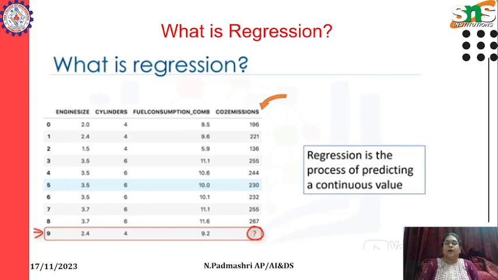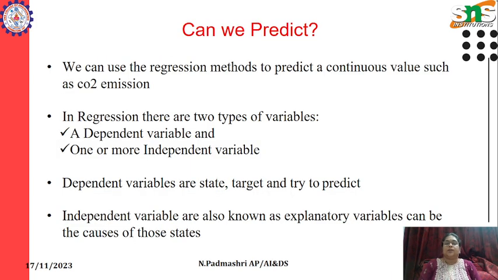Okay, so how to predict this? Based on the previous continuous values of CO2 emission. This is a concept called regression where we are going to predict a continuous value. So, is it possible to predict continuous value for any data set? Yes, we are able to do it by the concept of regression. We can use the regression methods to predict the emission of CO2.